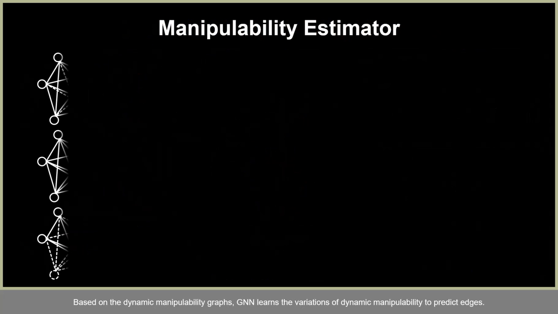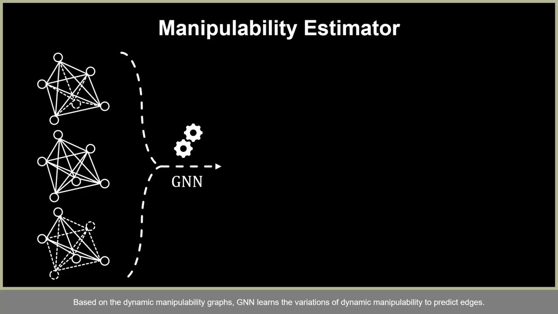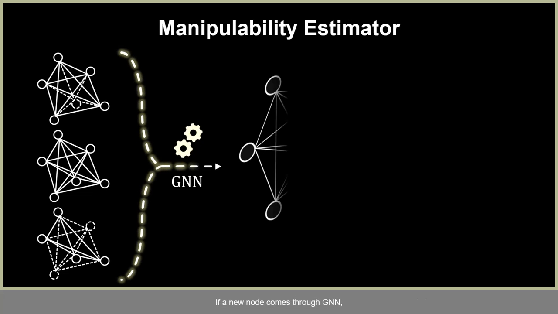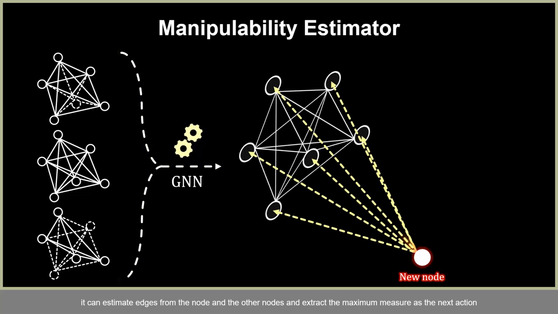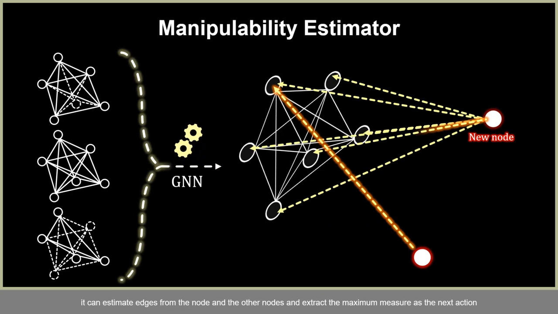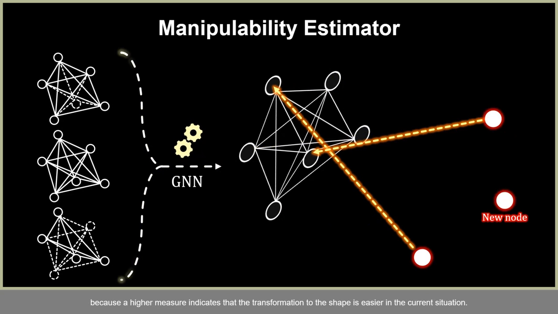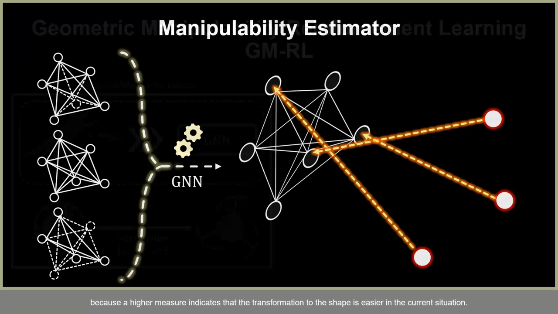Based on the dynamic manipulability graphs, GNN learns the variations of dynamic manipulability to predict edges. If a new node comes through GNN, it can estimate edges from the node and the other nodes, and extract the maximum measure as the next action. Because a higher measure indicates that the transformation to the shape is easier in the current situation.